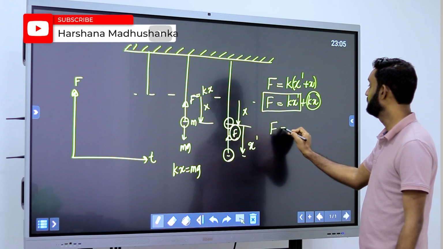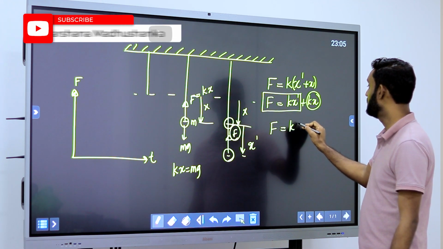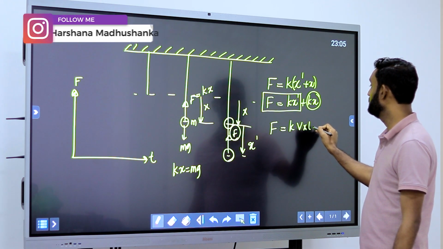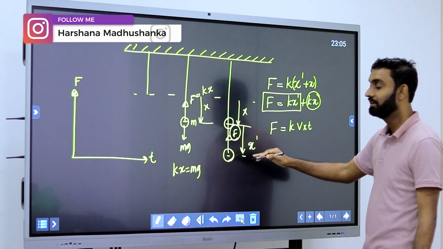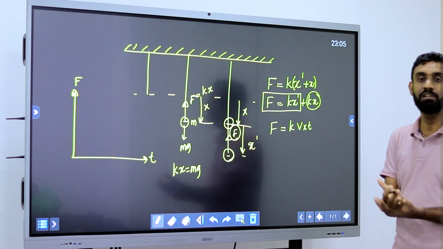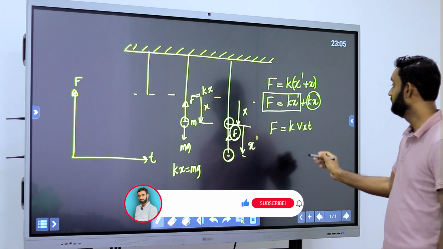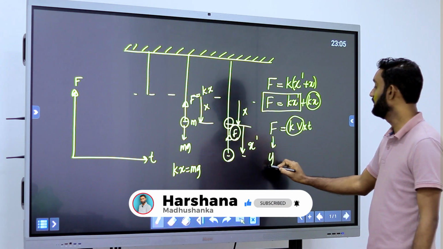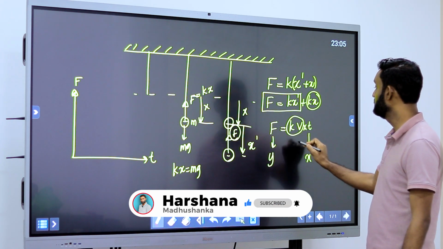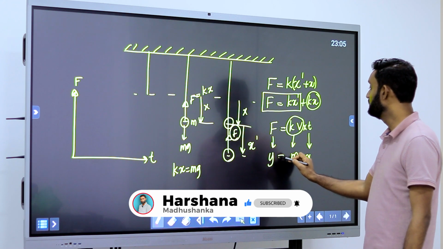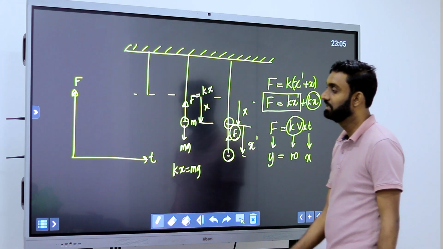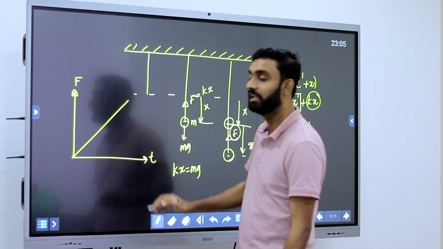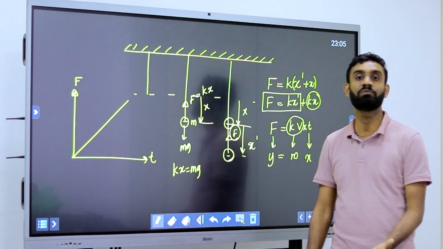Then F is k x dash, and I can put v into t, because the extension from here I can write down as velocity into time. Then velocity is constant, this one also constant. This one is for the y-axis, this one for the x-axis, and this is a constant value, so this comes as y equal to mx, and the variation will be something like this. The answer is 1.